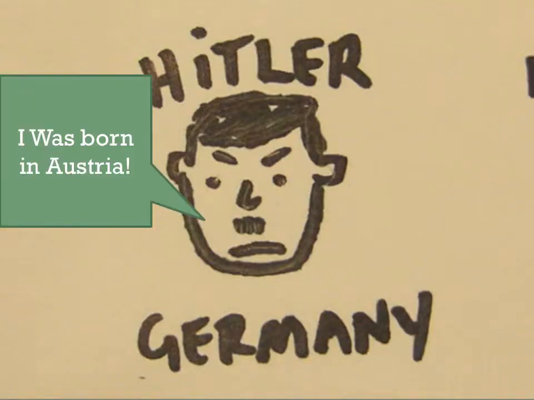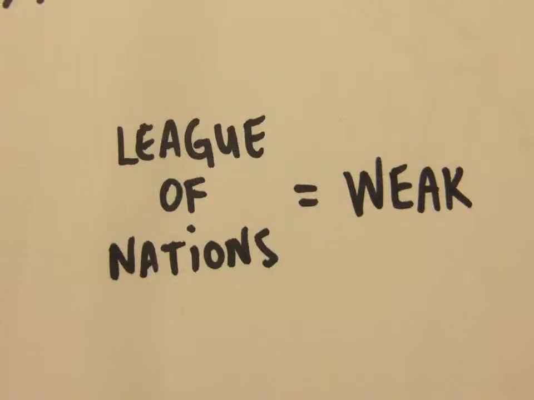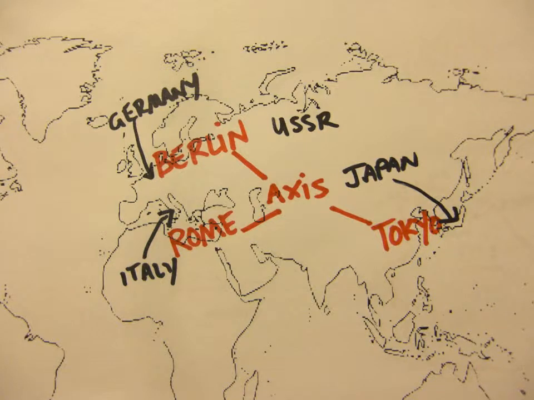There was essentially no stopping this aggression, since the League of Nations lacked the power to enforce its treaties. The League had been formed after World War I as an international forum for disputes. In 1936, Germany and Italy allied. Japan joined in 1940, forming the Rome, Berlin, Tokyo axis.